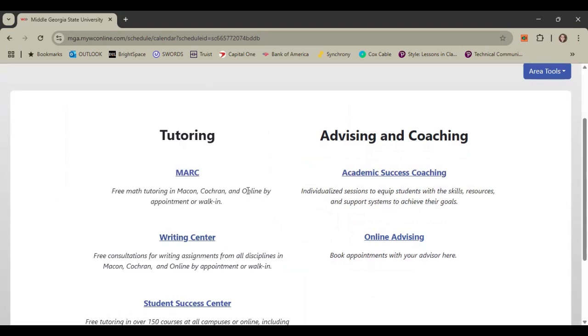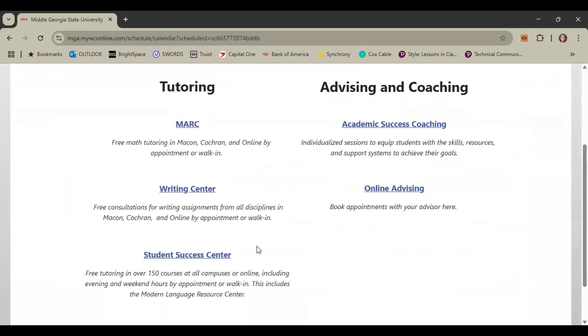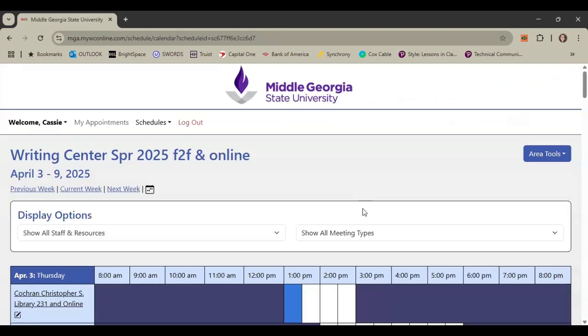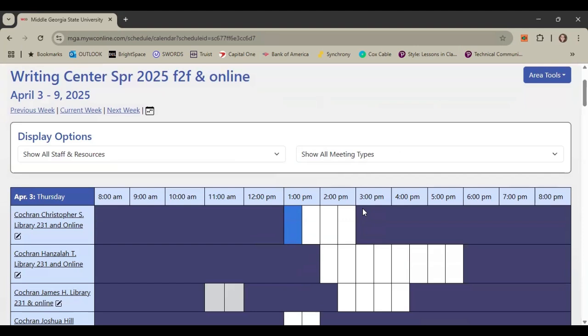There are 3 schedules listed here. MARC is for math tutoring. The Writing Center is for writing tutoring, obviously. And then the Student Success Center gives tutoring for kind of all of the other classes. So psychology, sociology, social studies, history. So what we want to click on is the Writing Center. And it brings up the Writing Center schedule.